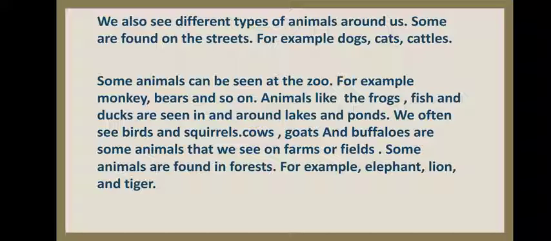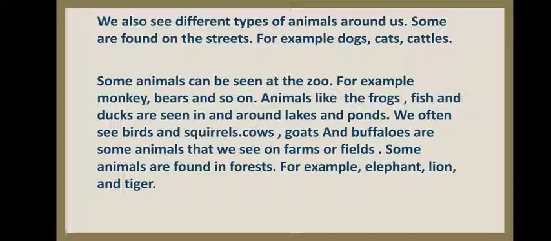Animals like the frog, fish, and ducks are seen in and around lakes and ponds. We often see birds and squirrels. Cows, goats, and buffaloes are some animals that we can see on farms or fields. Some animals are found in forest, for example, elephant, lion, and tiger.